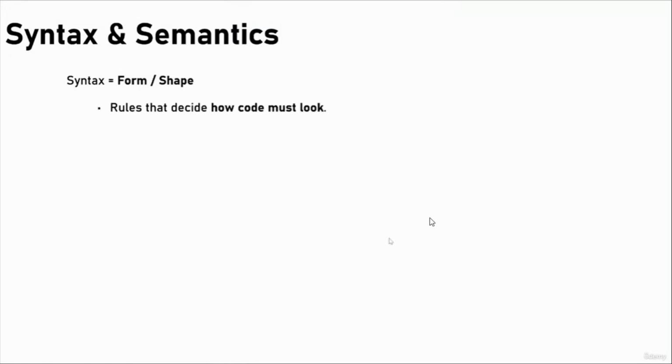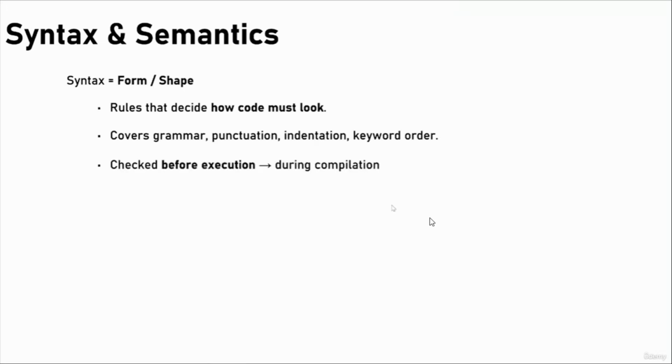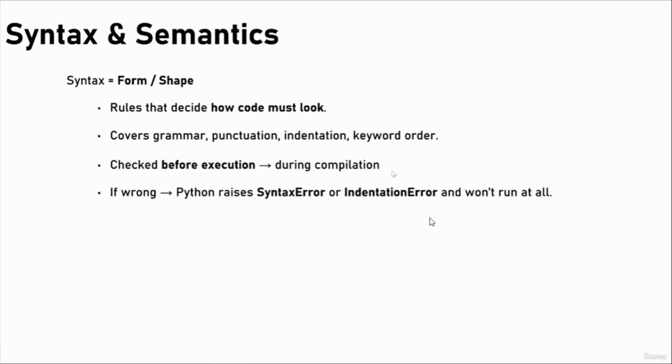Syntax and semantics. Syntax means the form and shape of our code. Those are rules that decide how code must look. It covers grammar, punctuation, indentation, and keyword order. It is checked before execution during our compilation phase. If it's wrong, Python will raise a syntax error or indentation error and won't run the code at all.